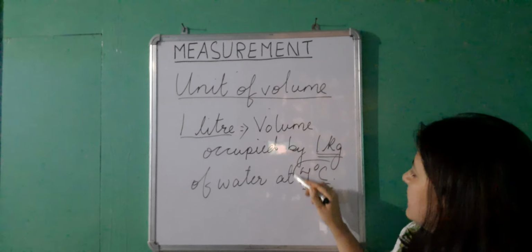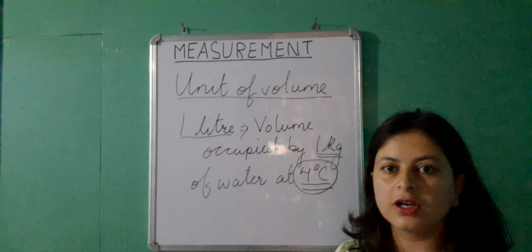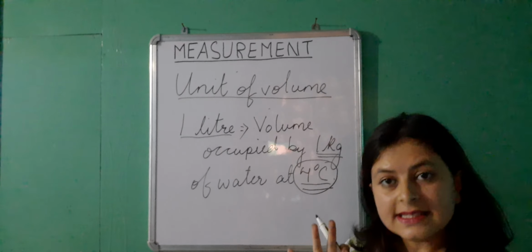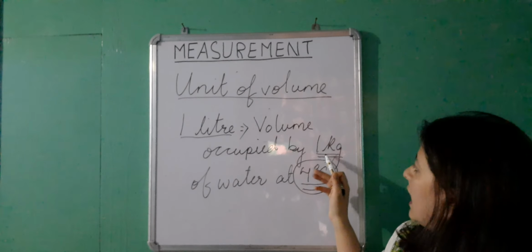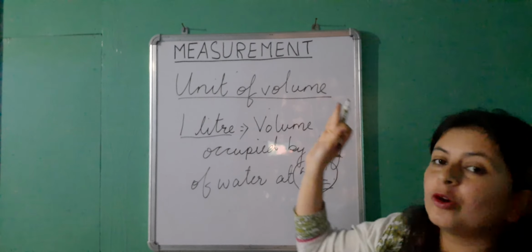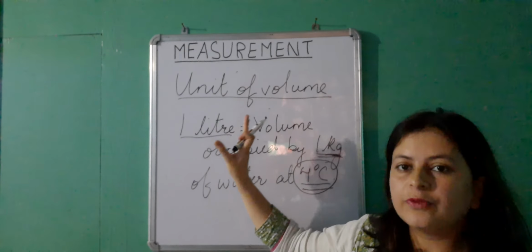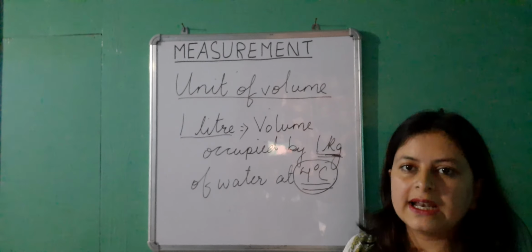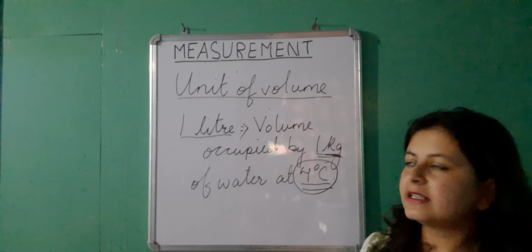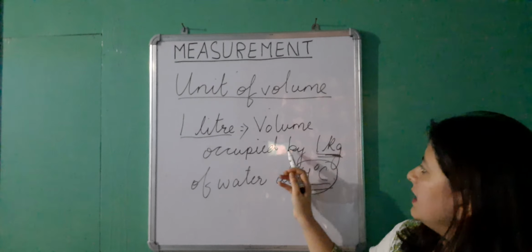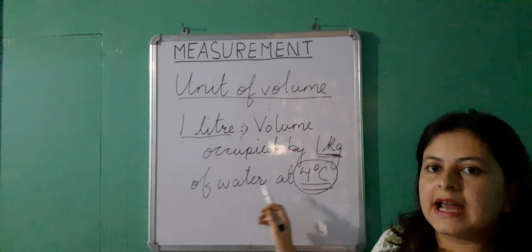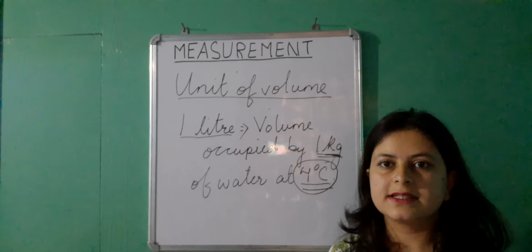So we take this as the standard temperature of water, where exactly 1 kilogram of water occupies a definite amount of volume, and that volume is equal to 1 liter. So we can define 1 liter as the volume occupied by 1 kilogram of water at 4 degrees Celsius.